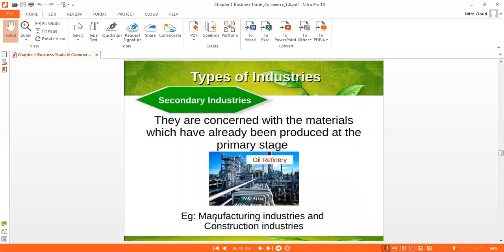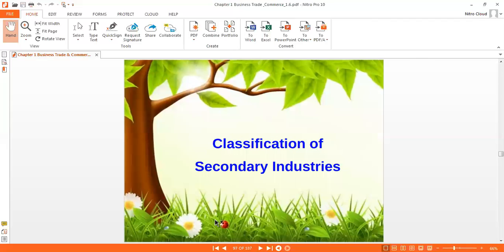Now the second type of industry is secondary industry. This way you can also remember. They are concerned with the material which has already been produced at the primary stage. For example, manufacturing industry and construction industry are part of secondary industry. In secondary industry, they use the material already produced in primary industry and convert it into useful goods for the general public.